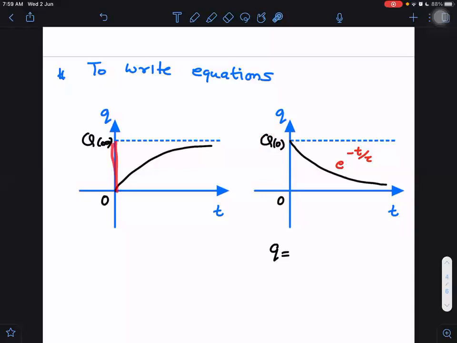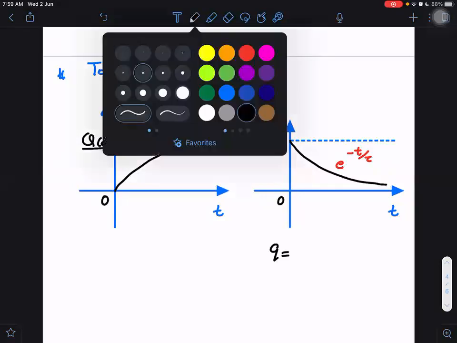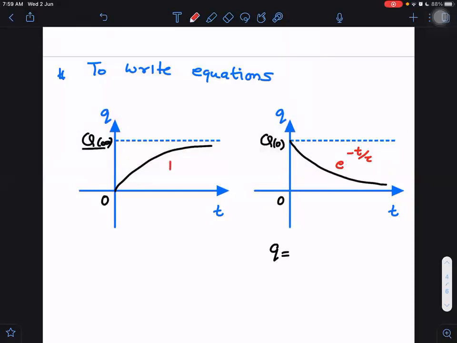And what about here? In this place it is final q infinity, q after long time. Here it is increasing, so I will multiply it by factor 1 minus e raised to power minus t by tau. While it is increasing, we multiply by this factor. You have to just remember this part.